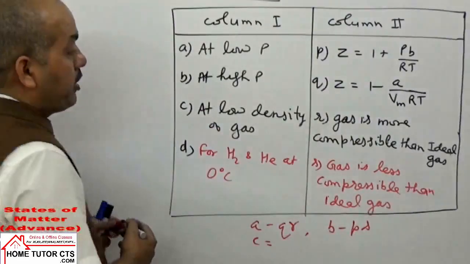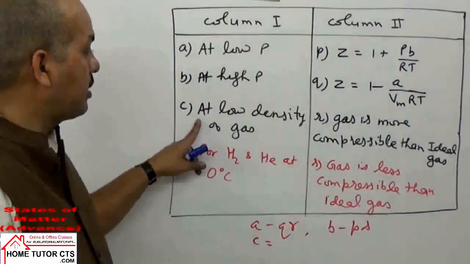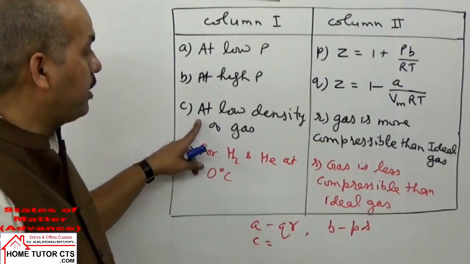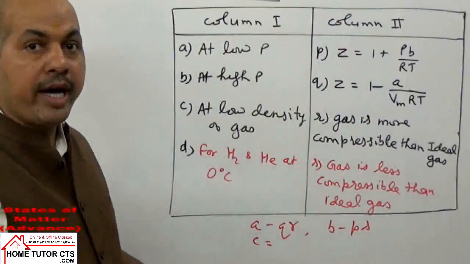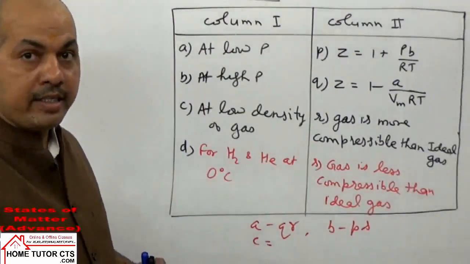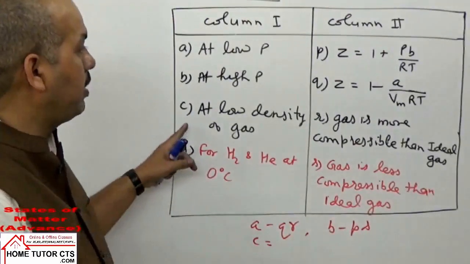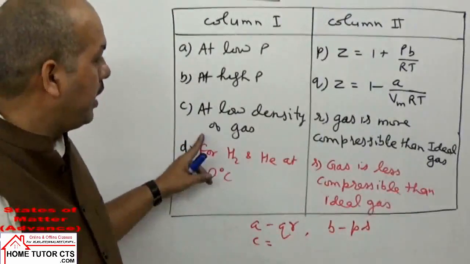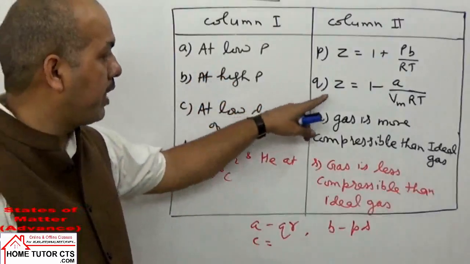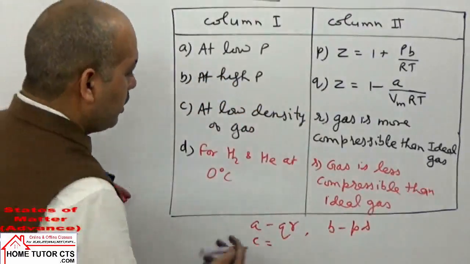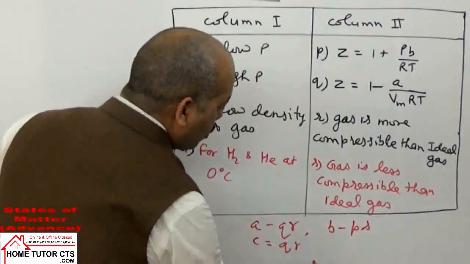अब क्या दिया है? Low density means volume is high of the gas. Compared to high volume, small b can be neglected. So when small b is negligible, we can write the expression again like this one here. Okay, volume is larger, so small b is negligible. So like this. In this case Q and then R will also be there.